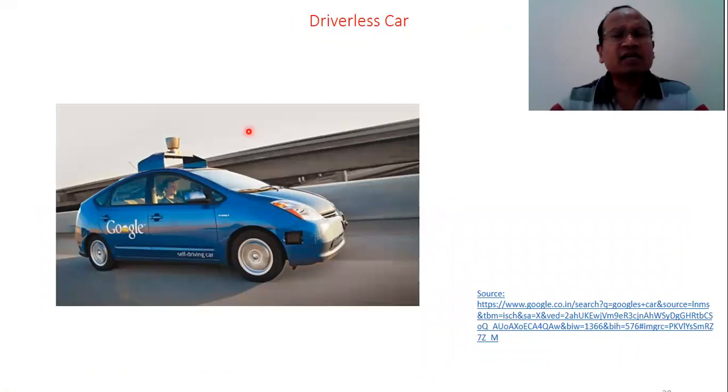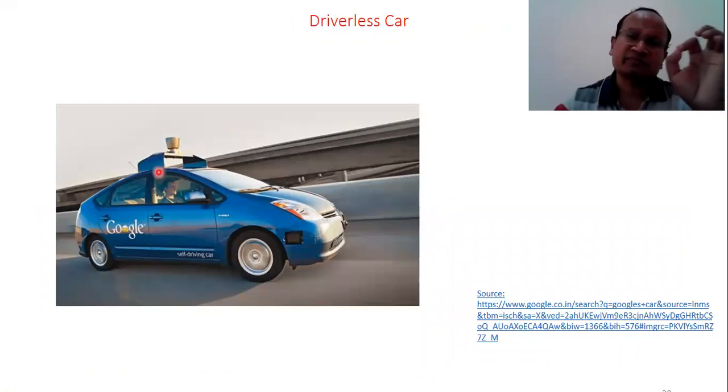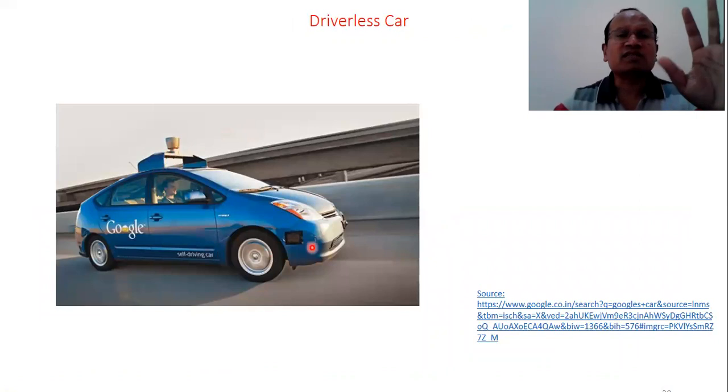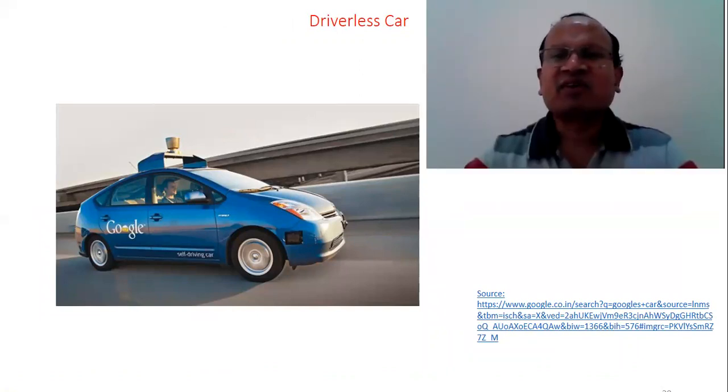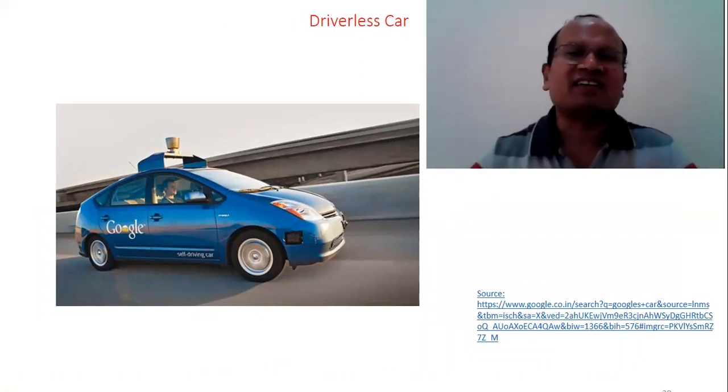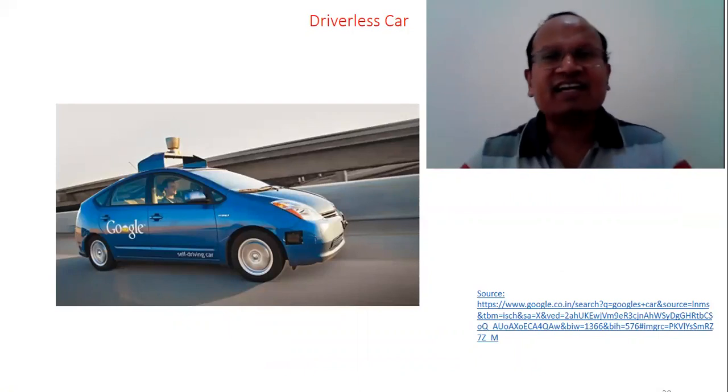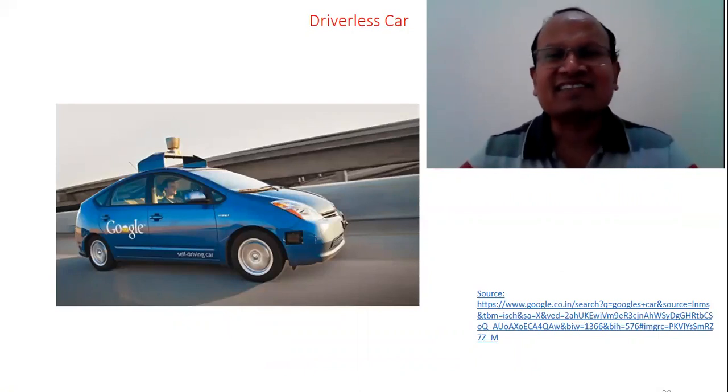It has, as I told you, hundreds of sensors all around the car in all the directions. All the sensors capture real-time data. What is important is real-time data. It's not static data. It's not that once the data is captured, it then starts analyzing. No, real-time analysis and then decision making.